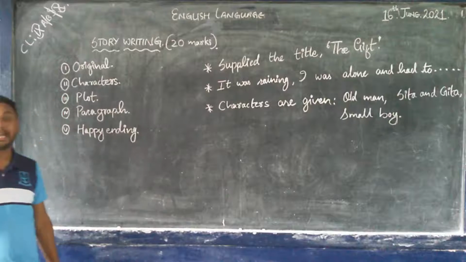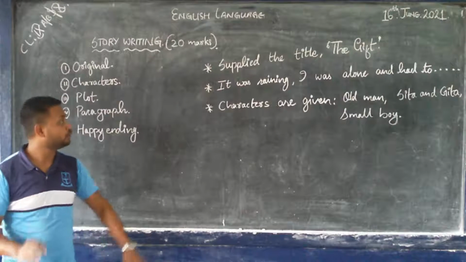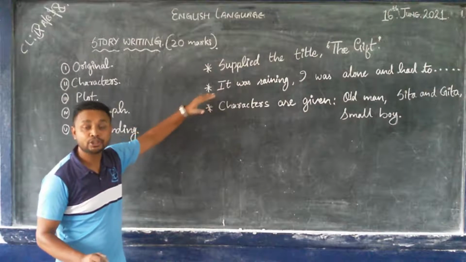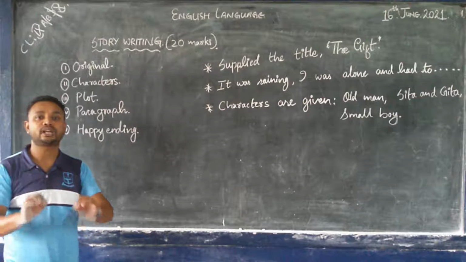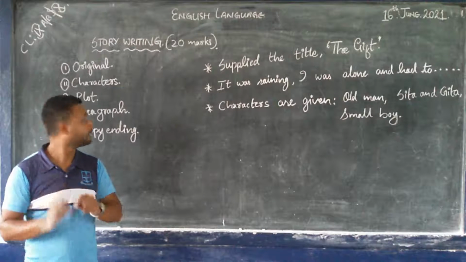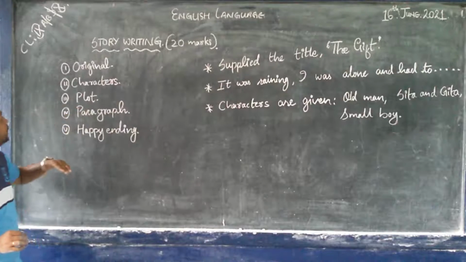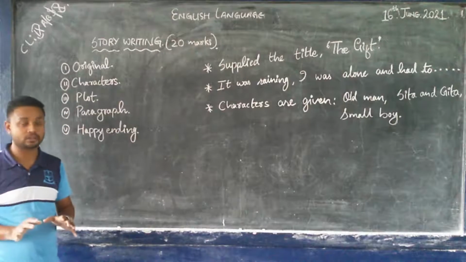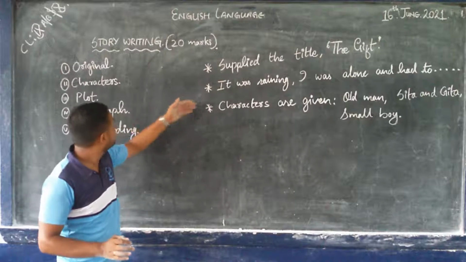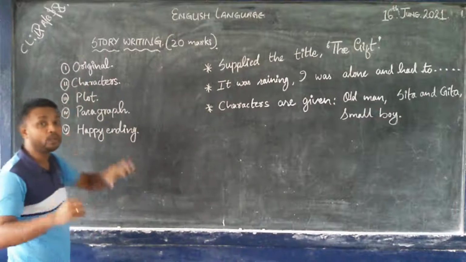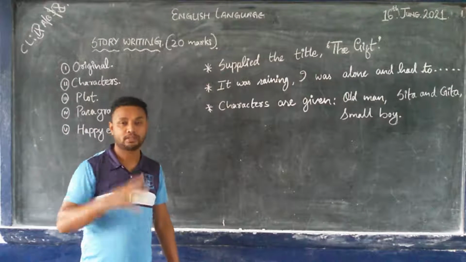Next one is characters are important. If you are given this kind of question, you need to insert the characters, and the characters are important. The third part of story writing is plot. Under these 3, this is very important, the way you introduce the plot.